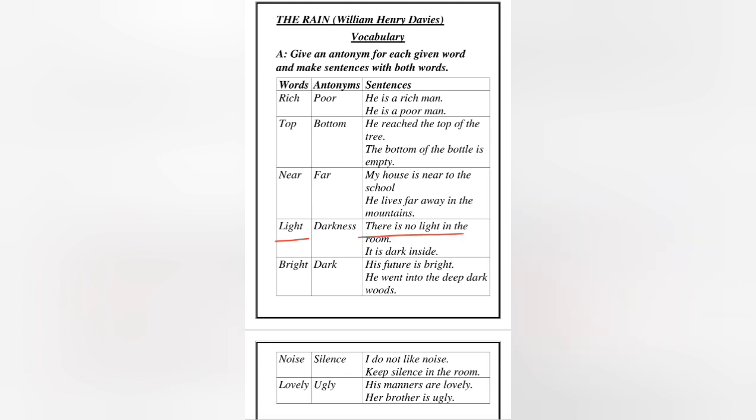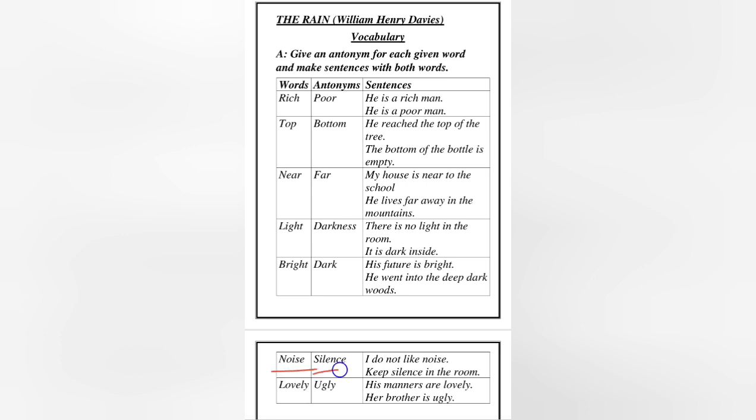Light, there is no light in the room, whereas the antonym is darkness. It is dark inside. Now dear students, you can change the part of speech of the sentence according to the sentence. If you want to use darkness as a noun, as an adjective, you can change it. Bright, dark. His future is bright. He went into deep, dark woods.